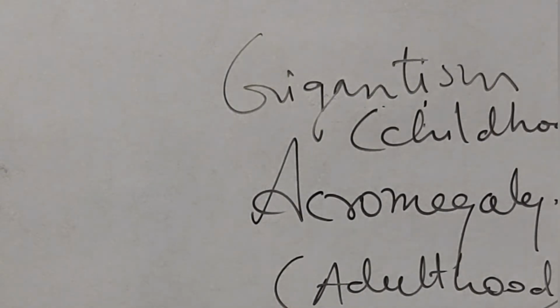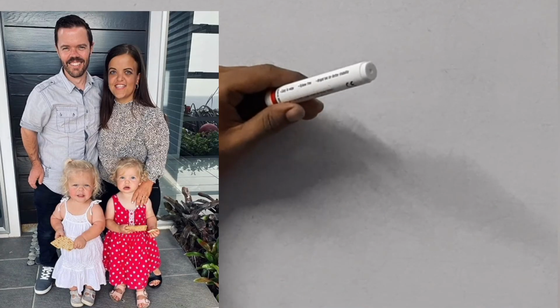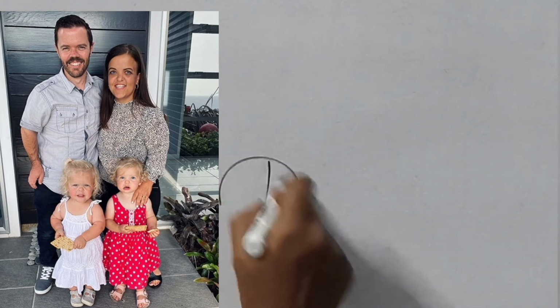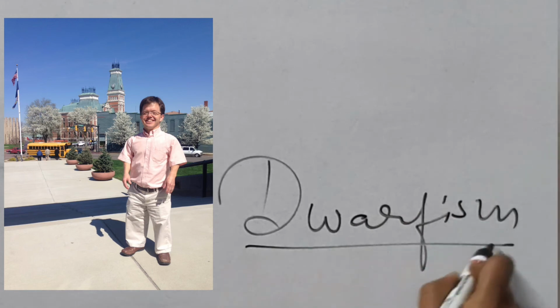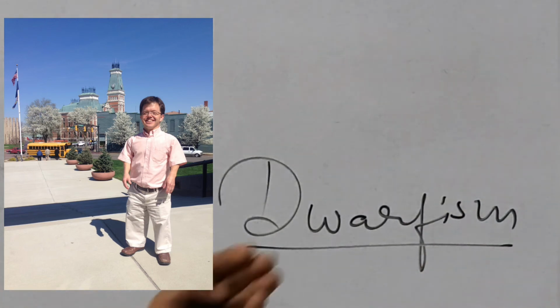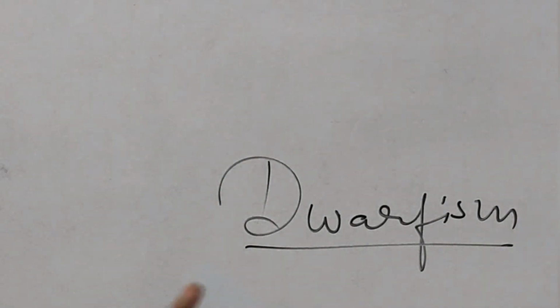Now the next hormone is very important. No, one more thing. If there is less secretion or hyposecretion of growth hormone, what will happen? It will lead to dwarfism. Dwarfism will be there if the pituitary secretion of growth hormone is decreased or very less. Okay. So next comes the next hormone.